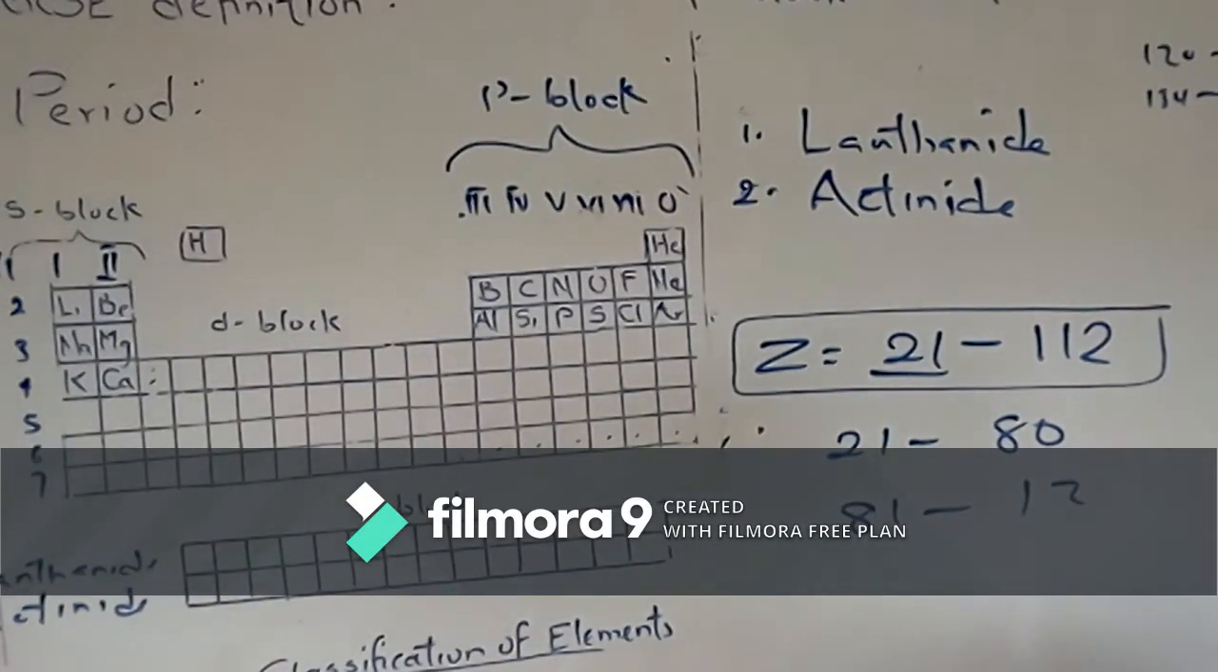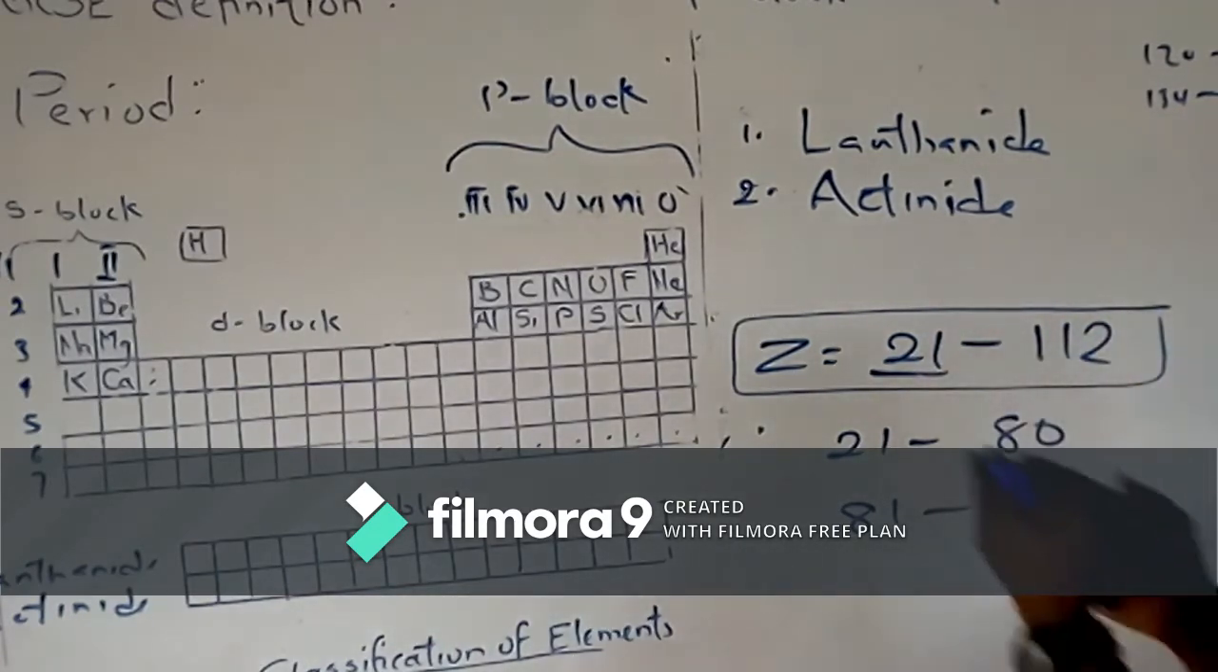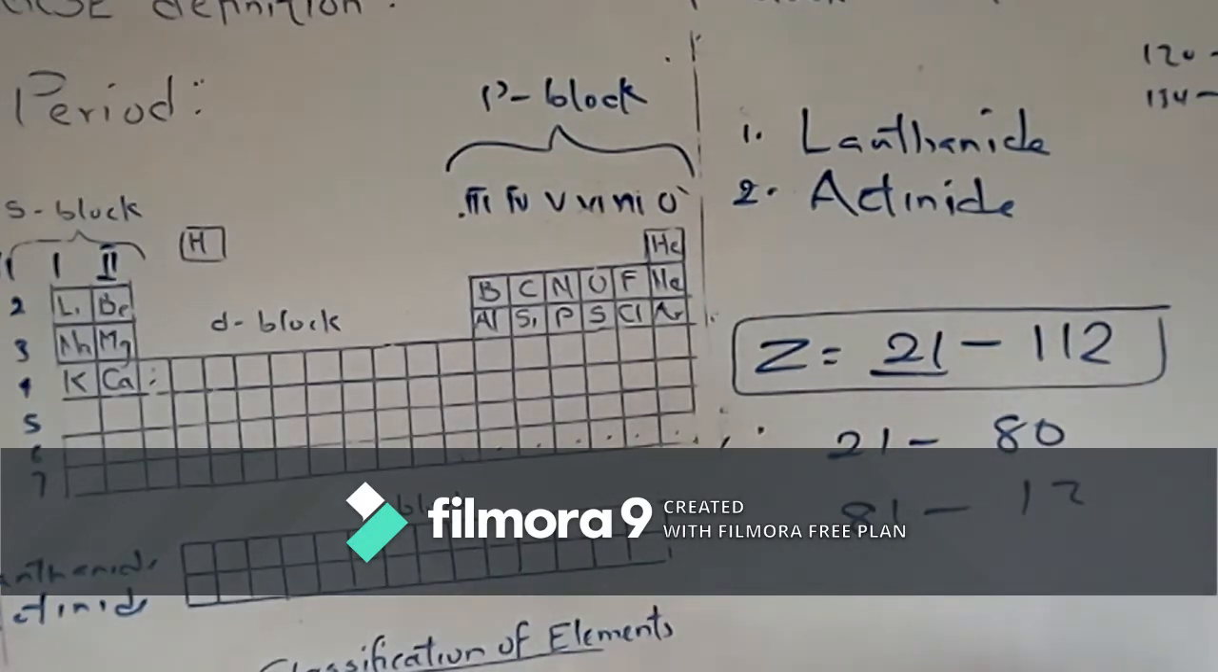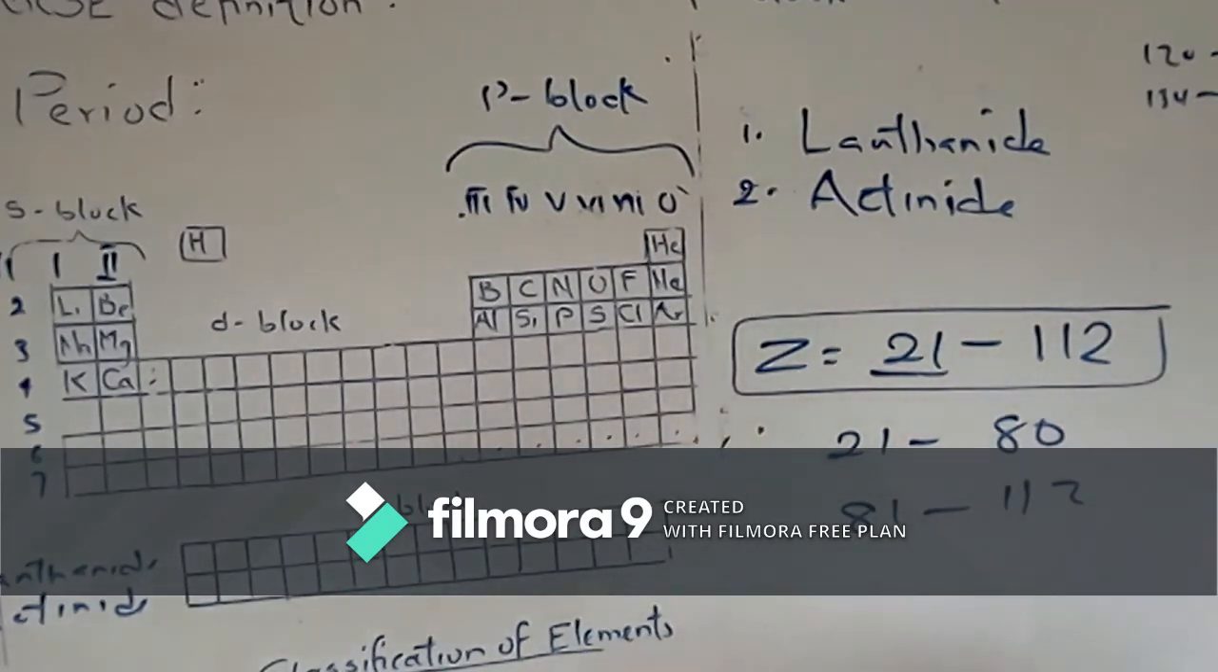So, I go again. The elements in D block are elements from atomic number 21 to 112. From atomic number 21 to 80 are transition elements, while from 81 to 112 are radioactive elements. So this is classification based on blocks. And lastly, before we end the class for today,